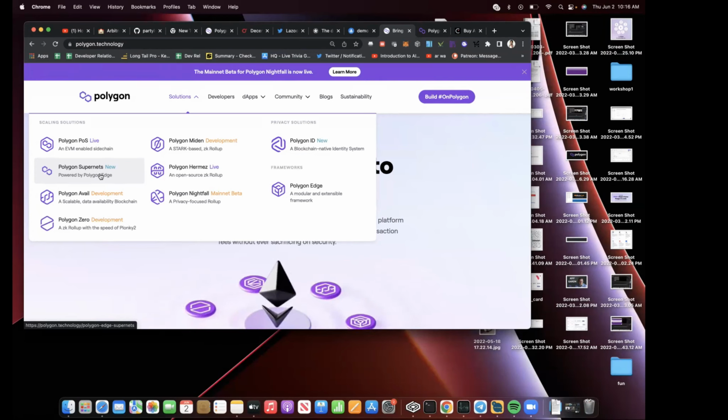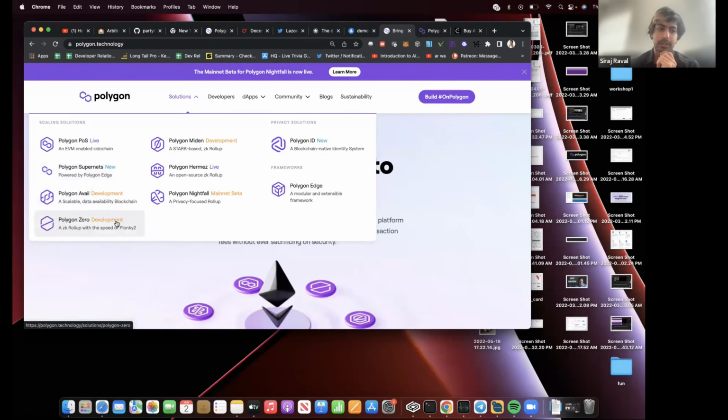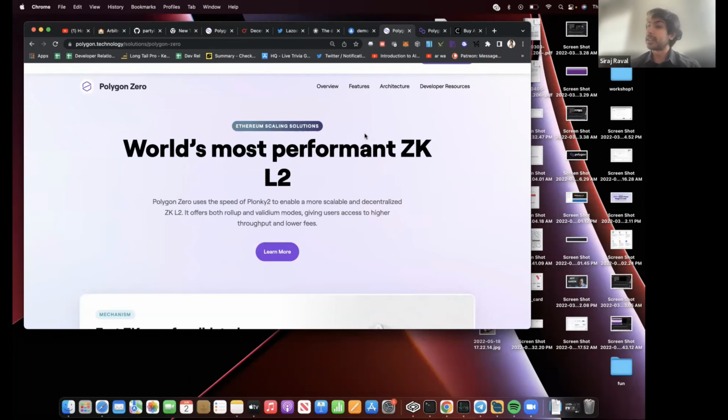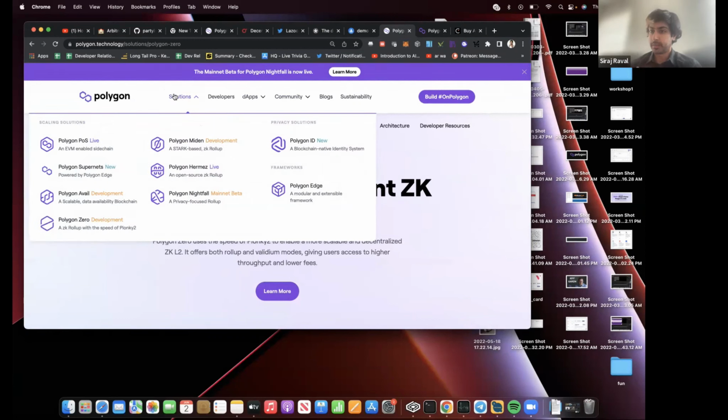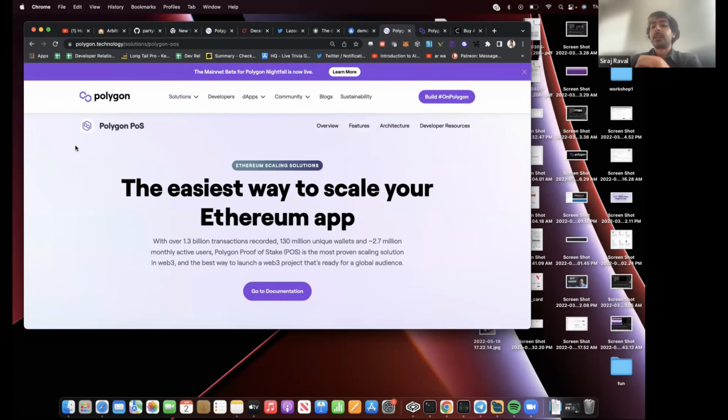We can go and talk about all these, but a lot of this is for a different talk. For example, Polygon Zero is the world's most performant ZK-L2, which uses Plonky 2. All that is a lot of jargon, and we're not going to talk about this, but these are all scaling solutions for Ethereum. That's all that is, scaling solutions for Ethereum. But as developers, all we have to care about right this second is this one product called Polygon Proof of Stake, the existing in-production blockchain. And that is what today we're going to use to build our decentralized autonomous organization. So that's all the background on how we're going to do this. And now we're going to get to building.